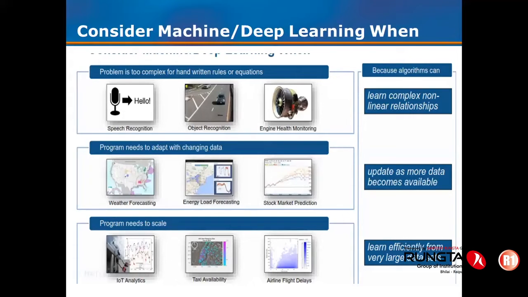So under which circumstances do we need to consider machine learning, or maybe called deep learning? It needs to be considered when the problem is too complex or it is quite difficult for us to solve the problem in a simple and easy way. Okay. When it needs to adopt the corresponding changes, or changing data will be there, and accordingly we need to provide the specific reason. For example, when the problem